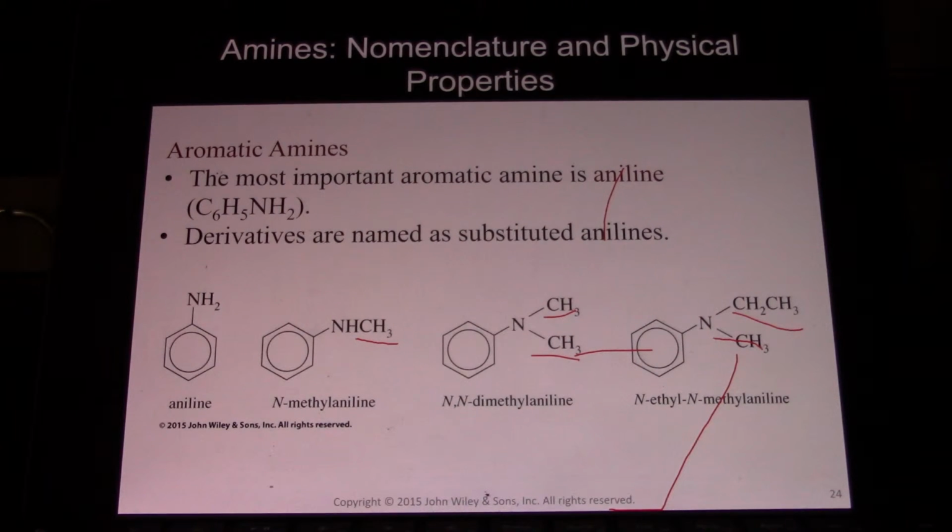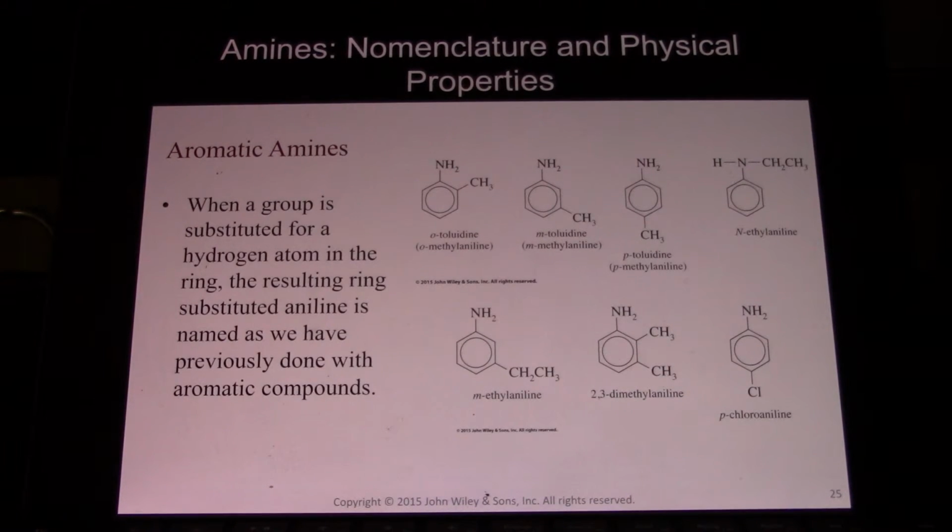Again, when you have multiple, they're named alphabetically, which is why ethyl comes before methyl. E comes before M in the alphabet. And when you have 2 of the same group coming off the same nitrogen, you see it twice, N,N. And that N is both capitalized and italicized.